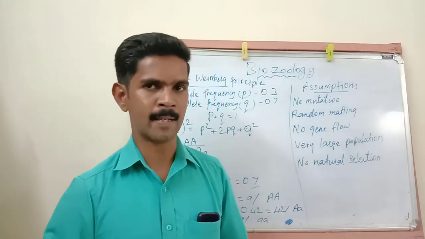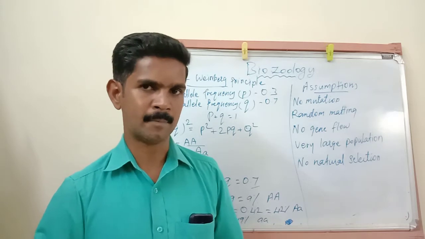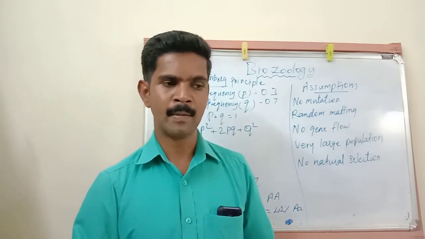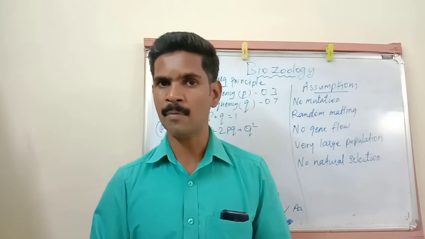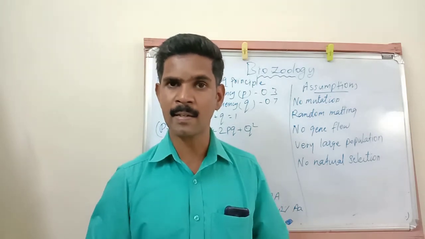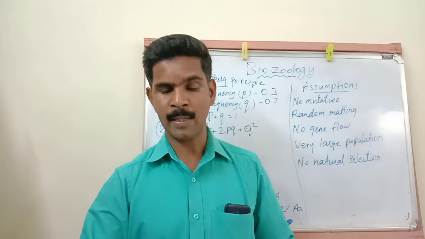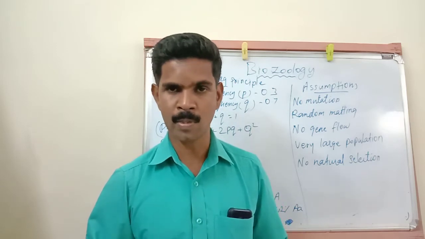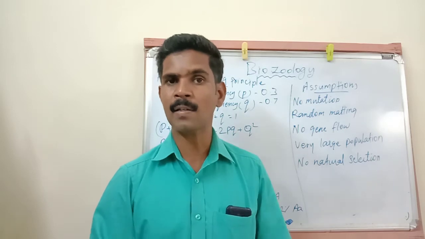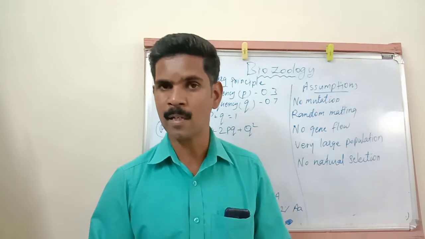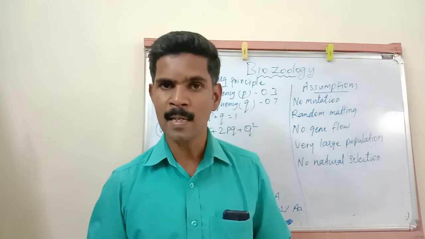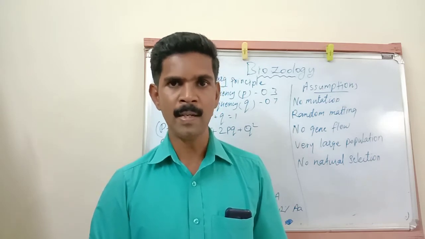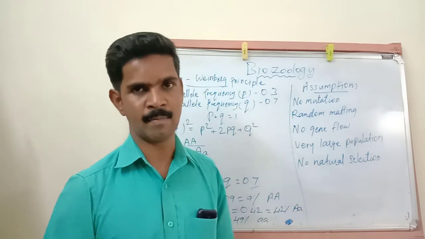So by using this simple formula, Hardy and Weinberg explain this principle in a large beetle population. In this large beetle population, the gene frequency or the allele frequency is not changed under any situations. In all the generations, new young ones or progenies are produced. The progenies also have the same allele frequency. There is no change in the allele frequencies. Understand?